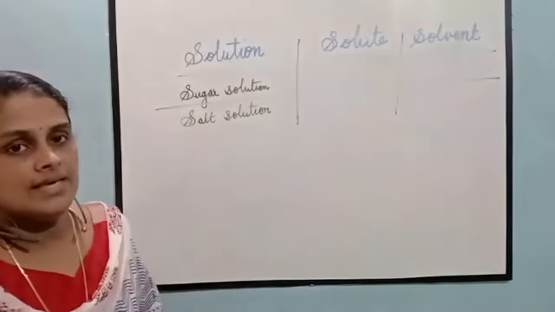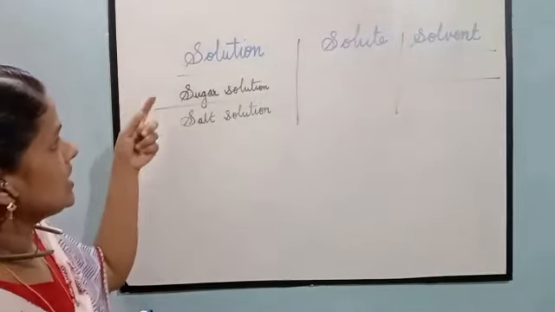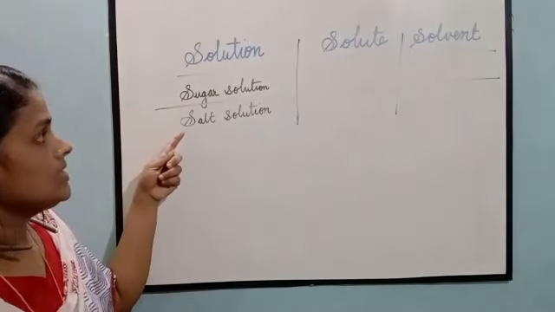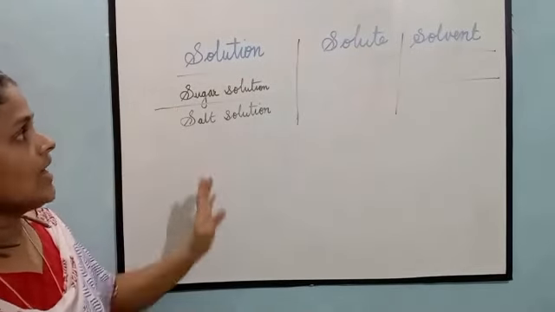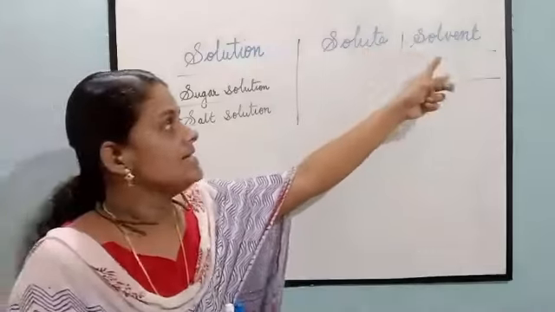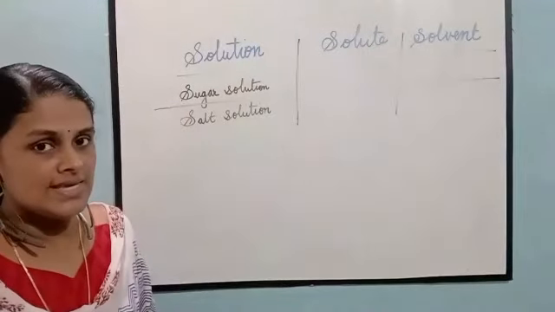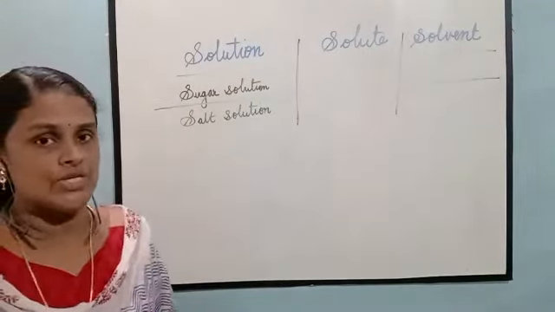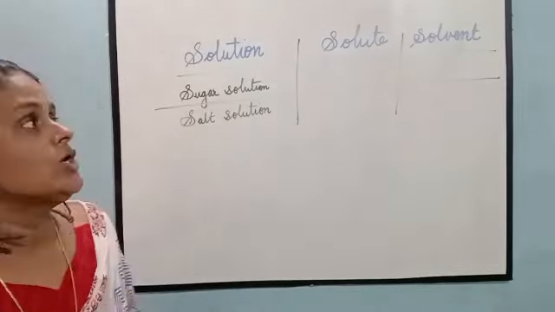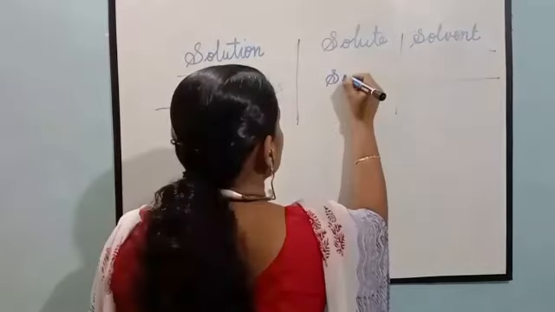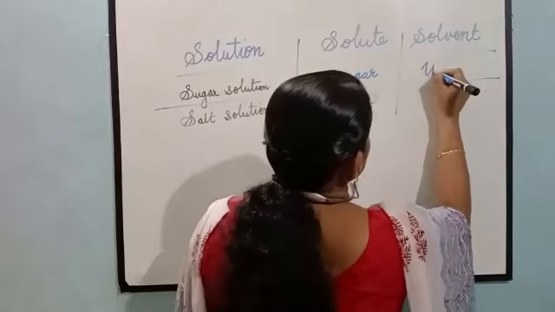Now let us see some examples: sugar solution and salt solution. From these we have to find out which is the solute and which is the solvent. First of all, let us see the sugar solution. In the sugar solution, sugar is a solute and water is a solvent.